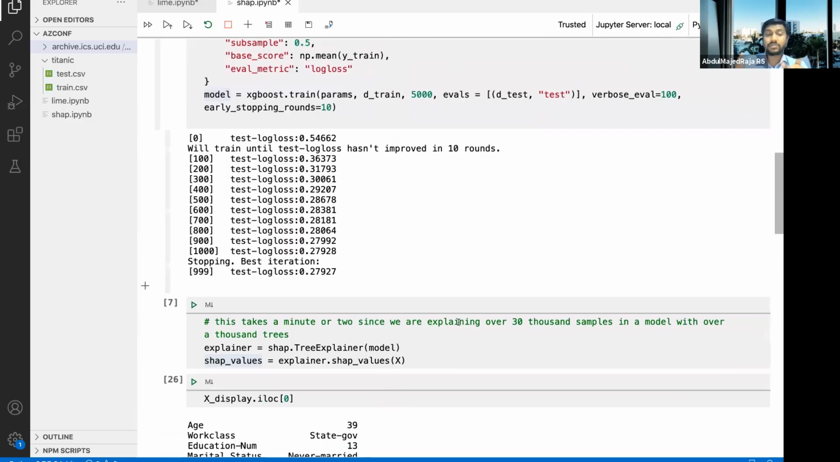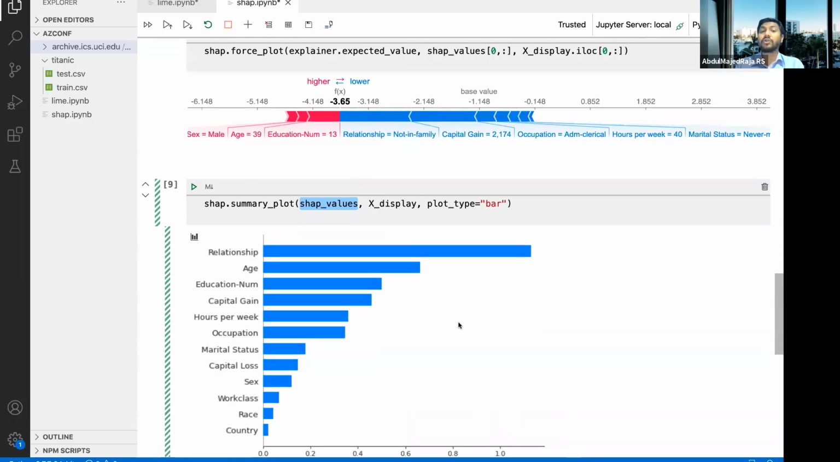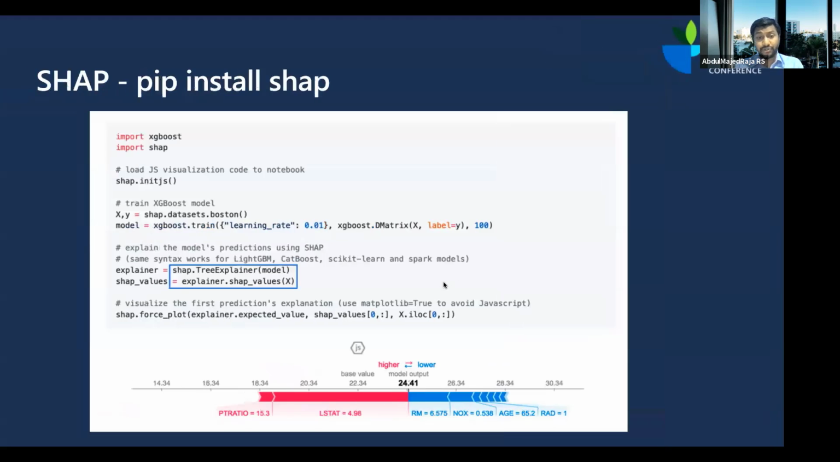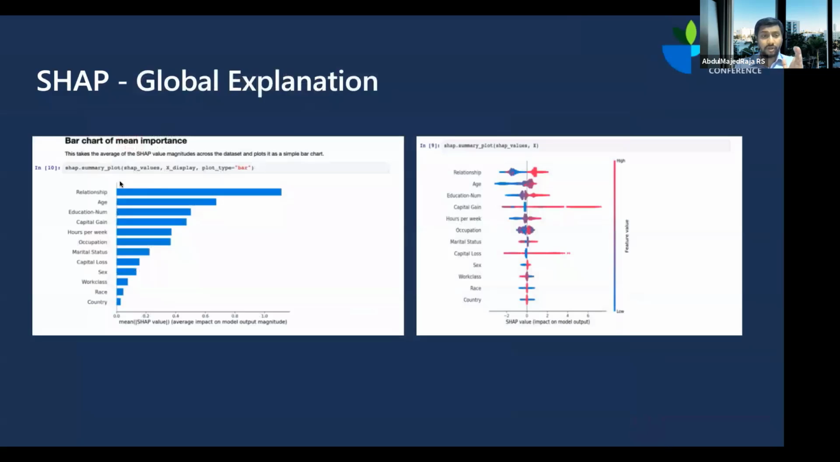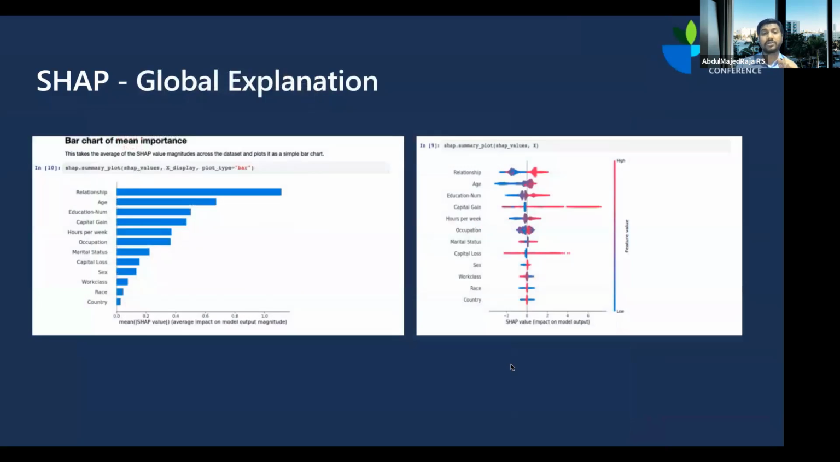And a lot of times when there is a conflict between Lime and SHAP, SHAP is usually considered to be more reliable because of its strong mathematical foundation, theoretical foundation, and you can actually see that in a lot of places. So that is SHAP. Like we just saw, the same way you can have local explanation, you can also have global explanation.